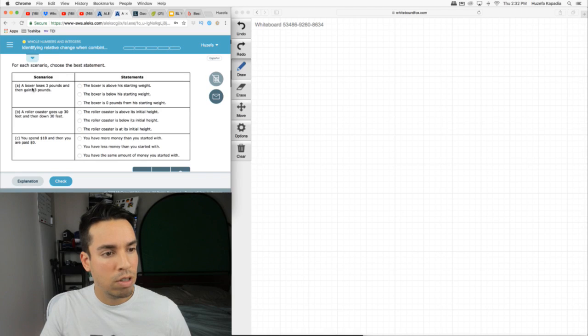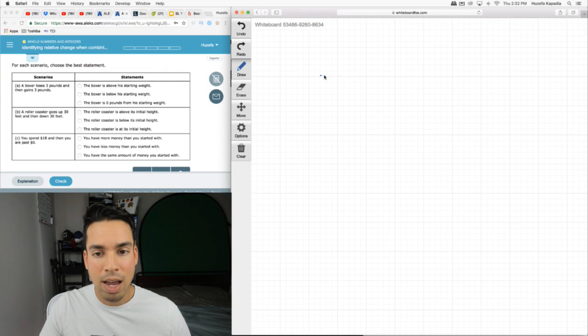For each scenario, choose the best statement. A boxer loses 3 pounds and then gains 3 pounds. So the boxer is above his starting weight? No, because if you lose 3 pounds and then gain 3 pounds, you're back to where you were. So we're talking about, is this a net positive change, negative change, or net zero change?